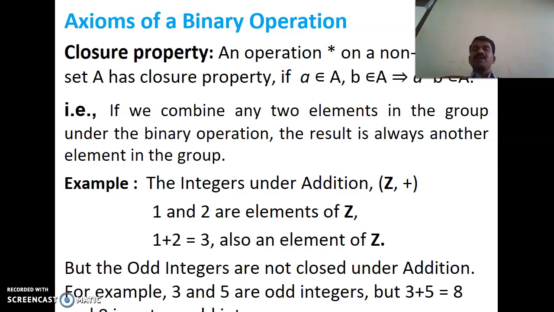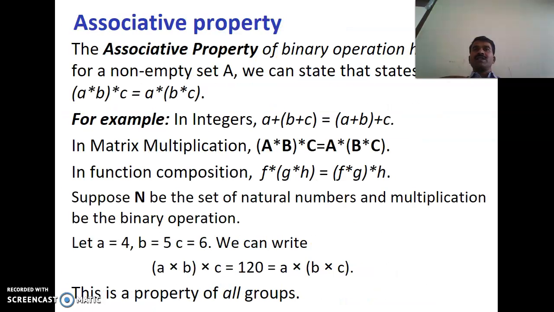The set of integers under addition holds good for this property. But odd integers do not satisfy this closure property under addition.